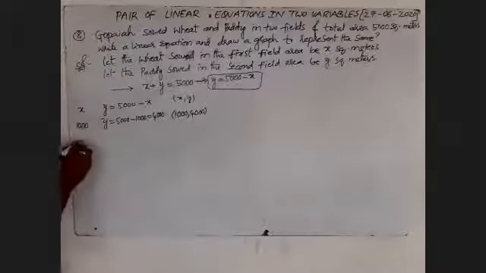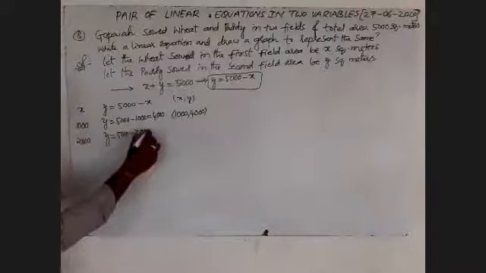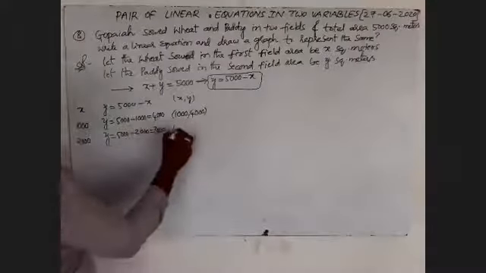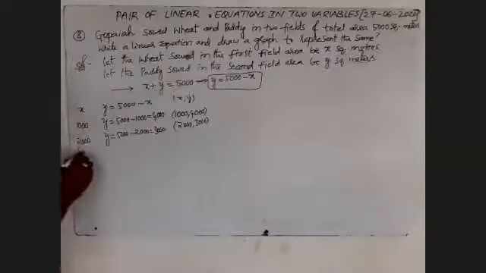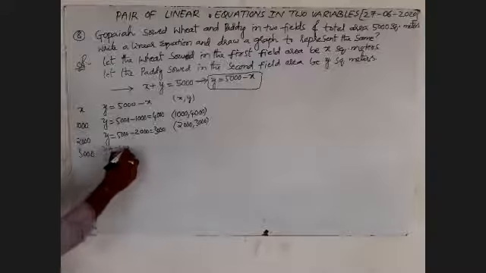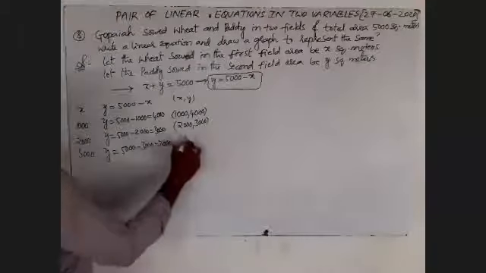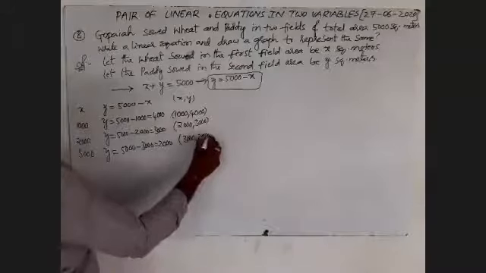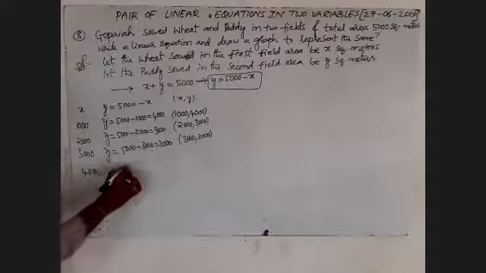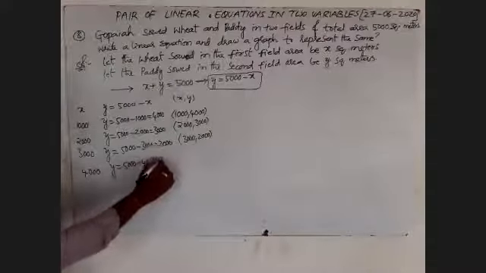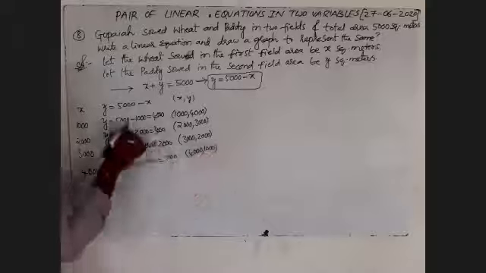After that we'll take the point x is equal to 2000, y is equal to 5000 minus 2000, that is 3000. Here we'll write 2000 comma 3000. Then x is equal to 3000, y is equal to 5000 minus 3000, which is nothing but 2000. Here we'll write 3000 comma 2000. After that x is equal to 4000, then y is equal to 5000 minus 4000, that is 1000. Name it as 4000 comma 1000.